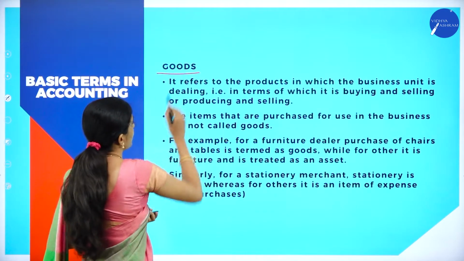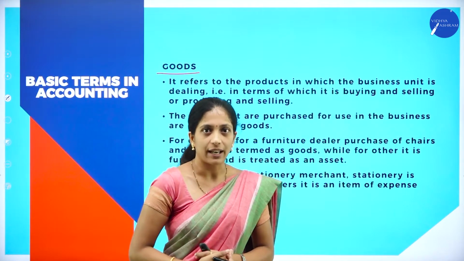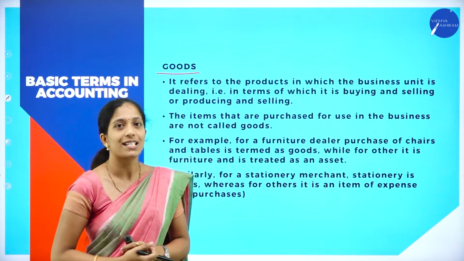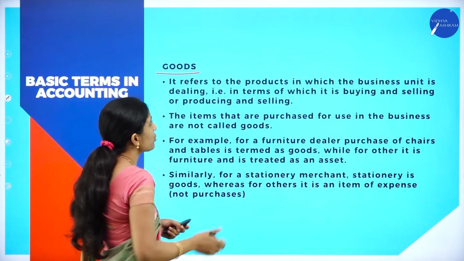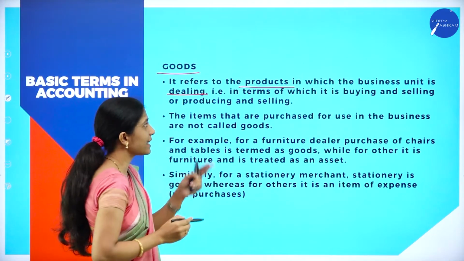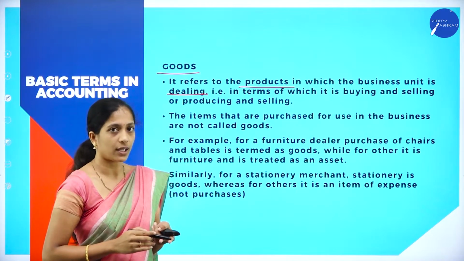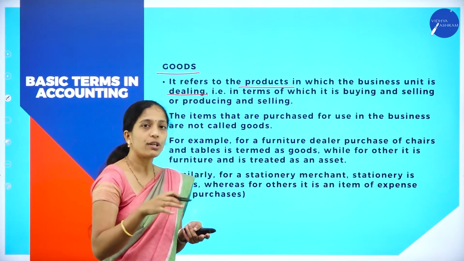Next is goods. Of course, we are going to hear this word often and often in accounting transactions. Let us see what this goods is. It refers to the products in which the business unit is dealing, that is, in terms of which buying and selling takes place in an organization. So, what do you mean by goods?